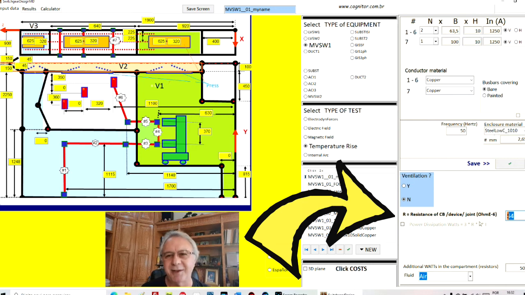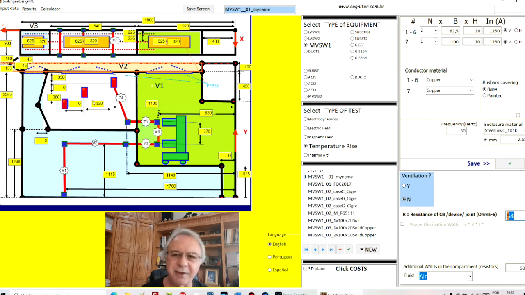But here I can insert the most important parameter, which is the resistance of the circuit breaker. The program alone supposes that there are some connections here between bus bars and puts some internal values there. You don't need to take care of this.